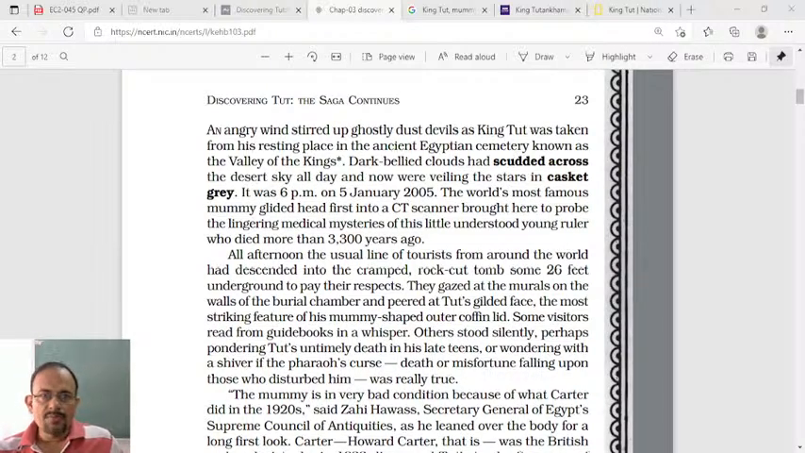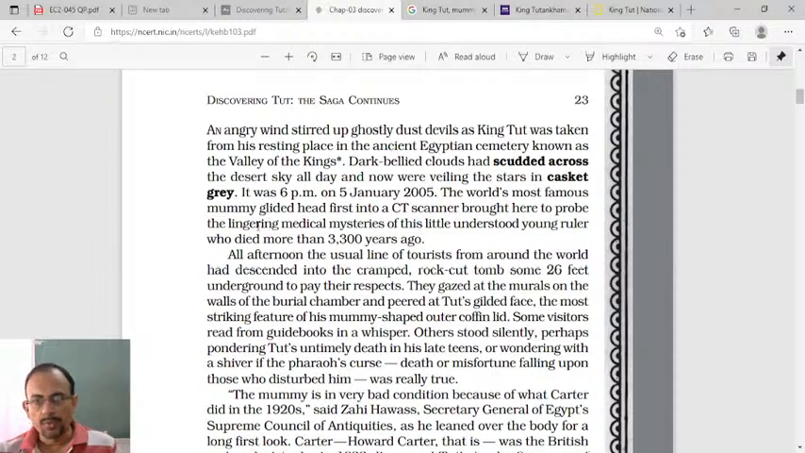He is a very famous personality, dear students. Okay, next you see the world's most famous mummy. It was 6 p.m. on 5th January 2005. The world's most famous mummy glided headfirst into a CT scanner,